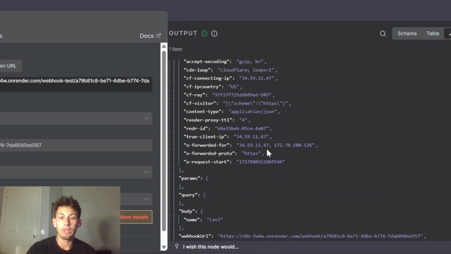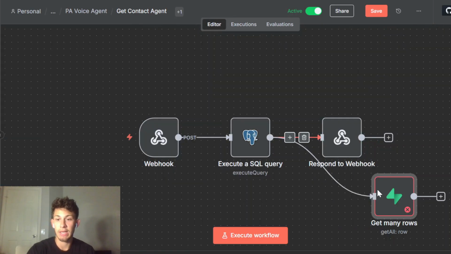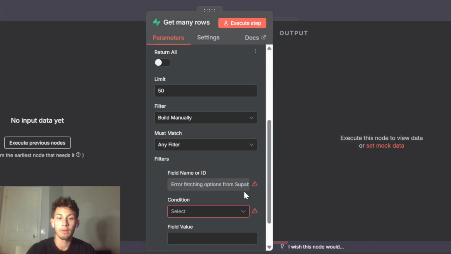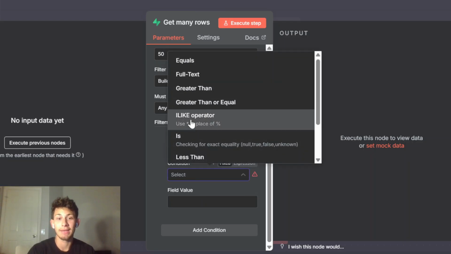When this tool is called, we have in our body the name of the person being queried about. So we have our name right here, and my idea was to say, why don't I get all the rows where the name column is like Levi. And that worked for a few of the test cases, but it didn't actually work in production because